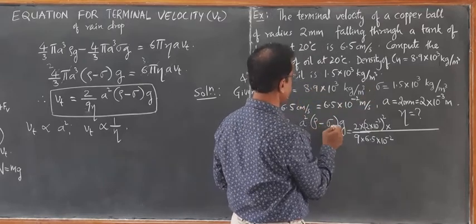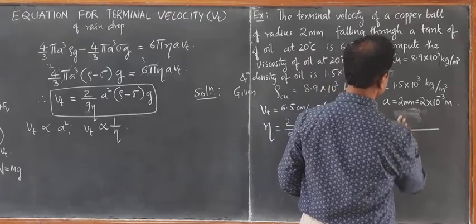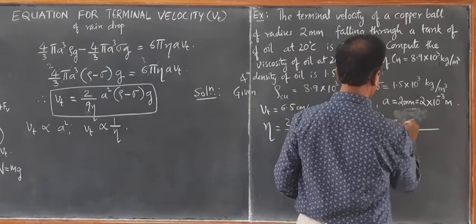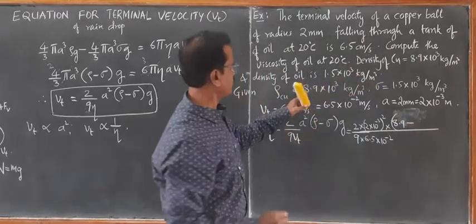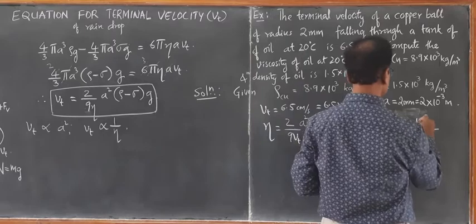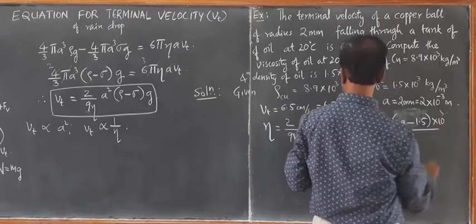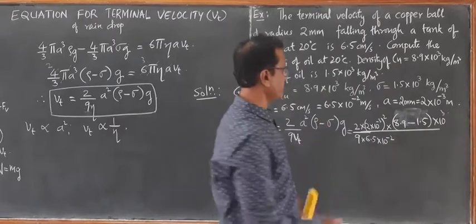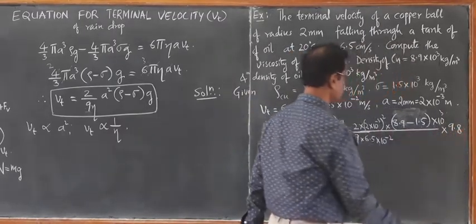Rho minus sigma is 8.9 minus 1.5 into 10 raised to 3, into 9.8. So this equation gives us the value of coefficient of viscosity.